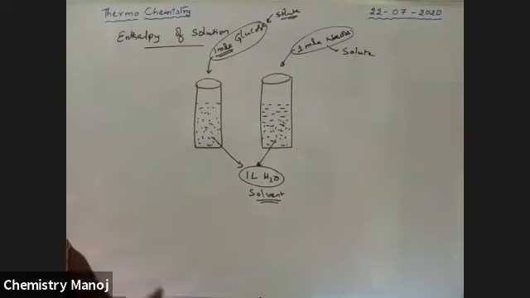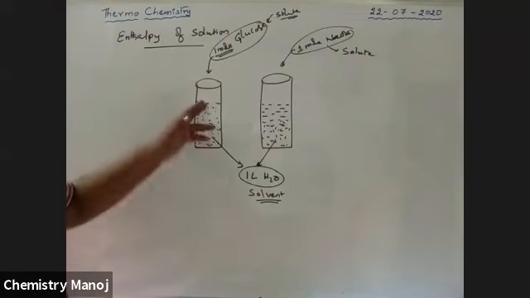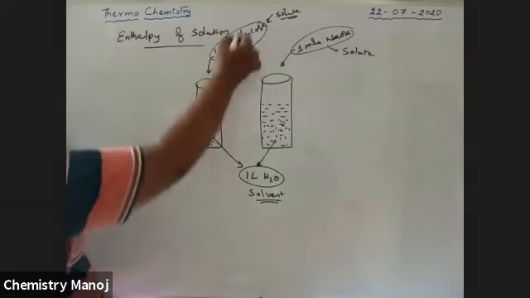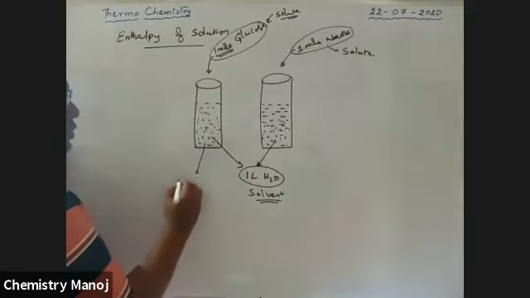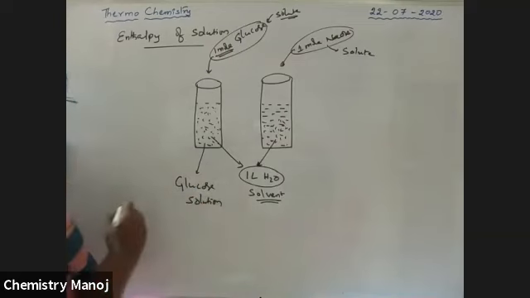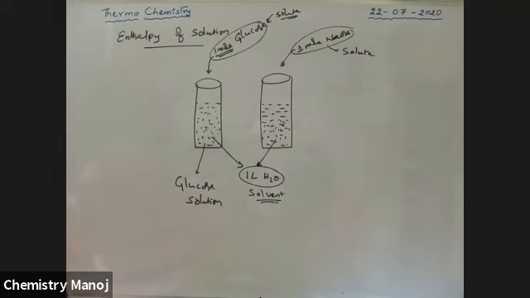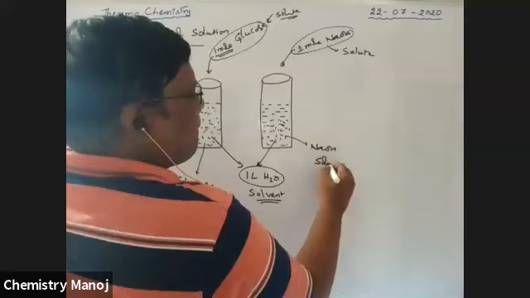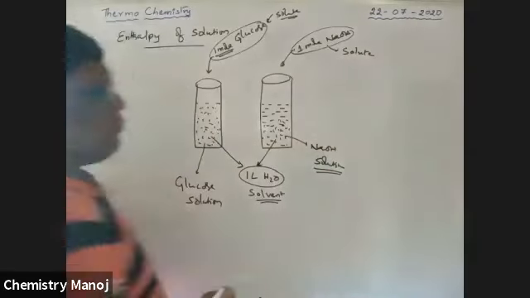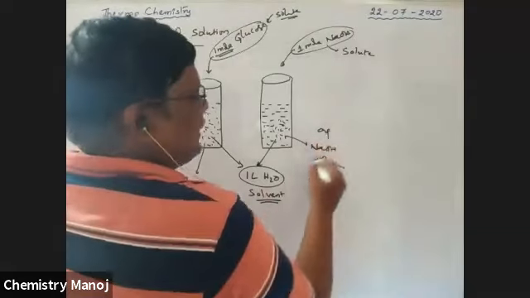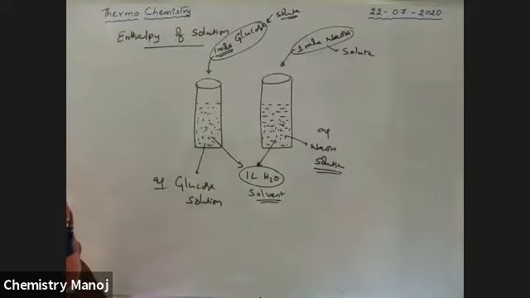I am trying to prepare a solution by dissolving the solute in the solvent. When glucose is dissolved here, it gives a glucose solution. Now it is an NaOH solution. Both are aqueous solutions, aqueous glucose solution and aqueous NaOH solution. I have prepared two solutions here.